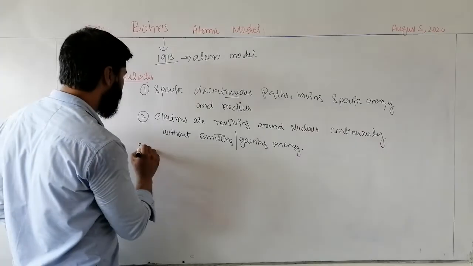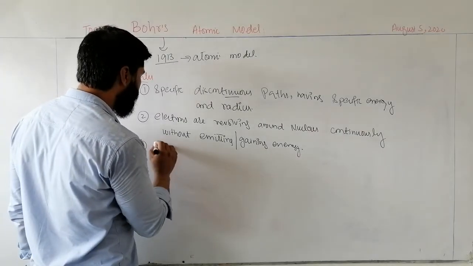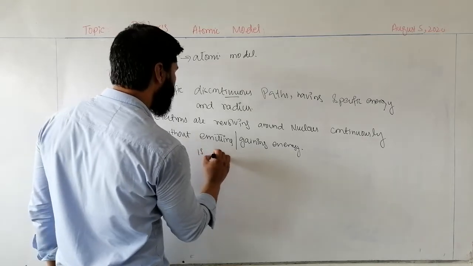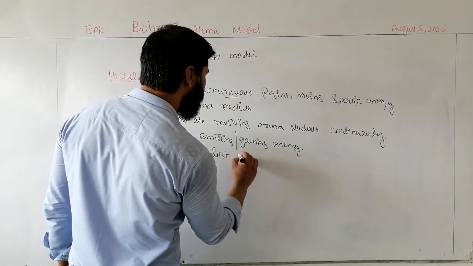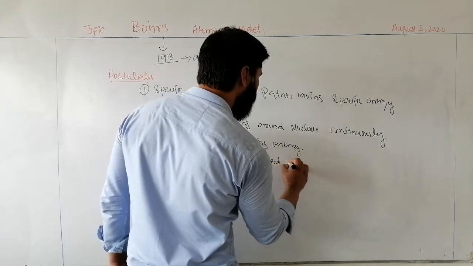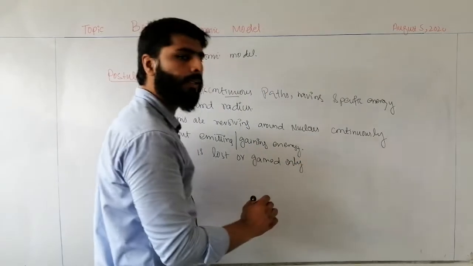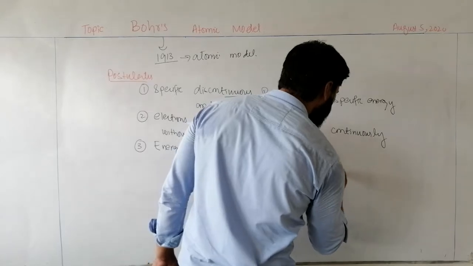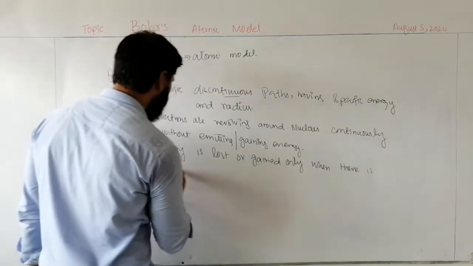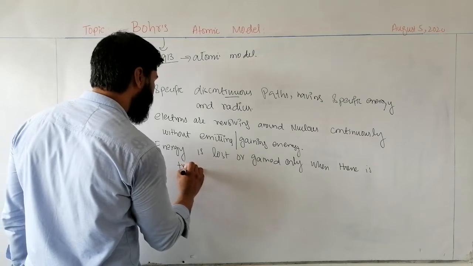Number 3, energy is lost or gained only when there is a transition of an electron.